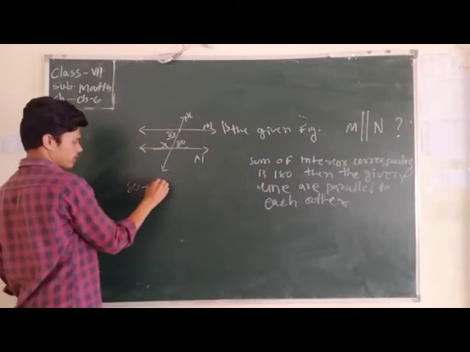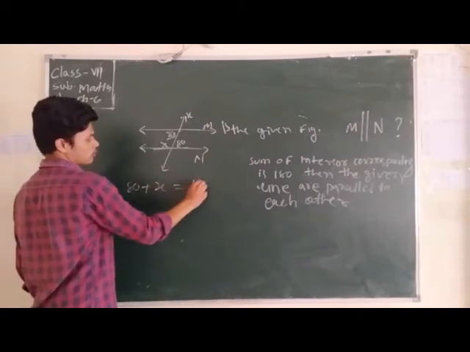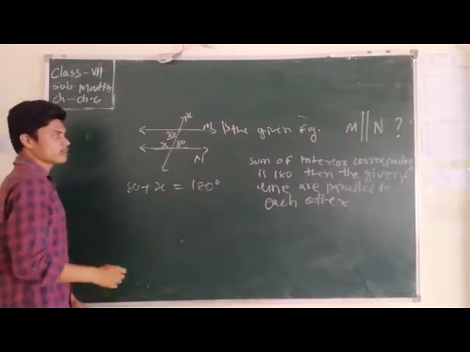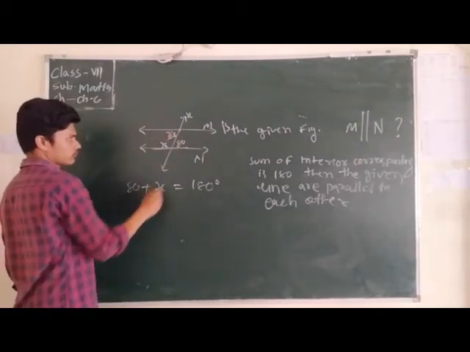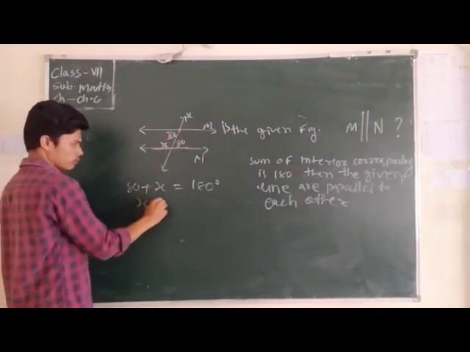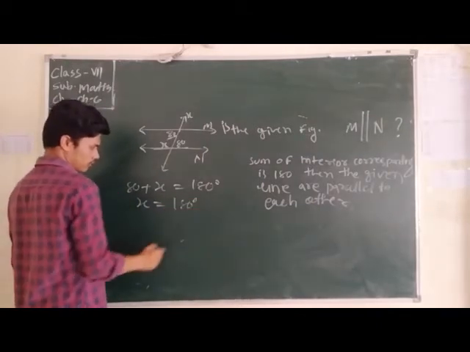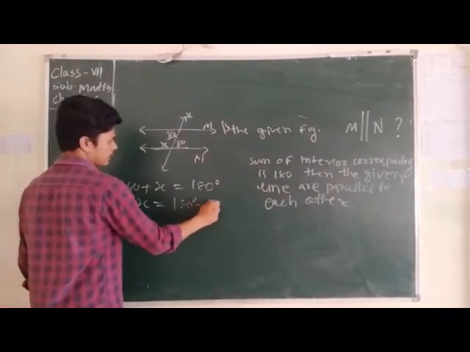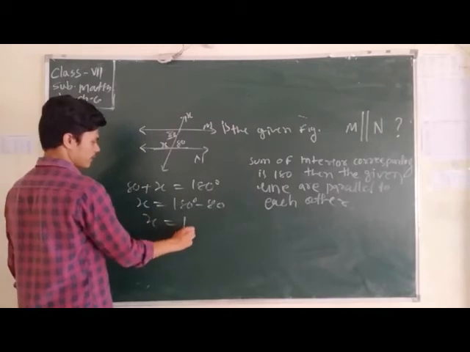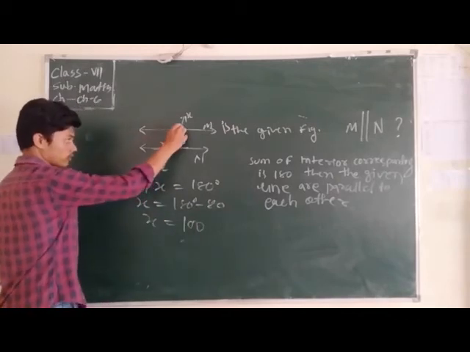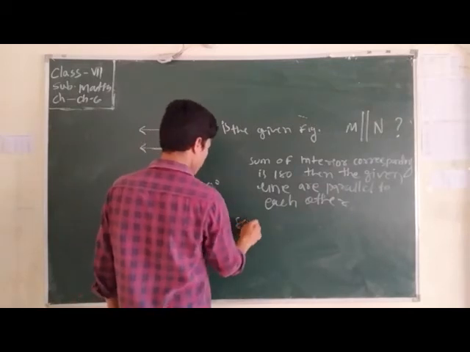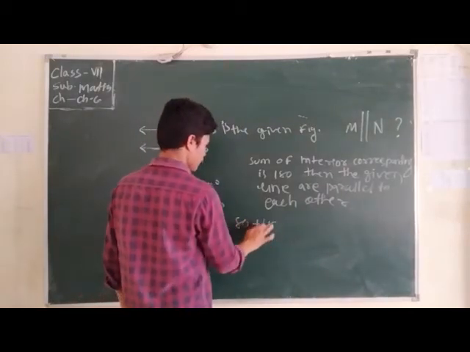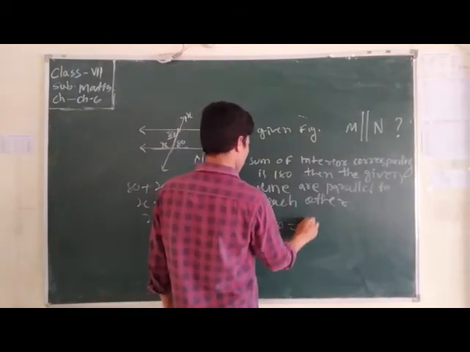x plus 80 equal to 180 degree. Now x equal to 180 degree minus 80 degree, x equal to 100 degree. Then the sum of two interior angles: here we have 80 plus 100 equal to 180 degree.